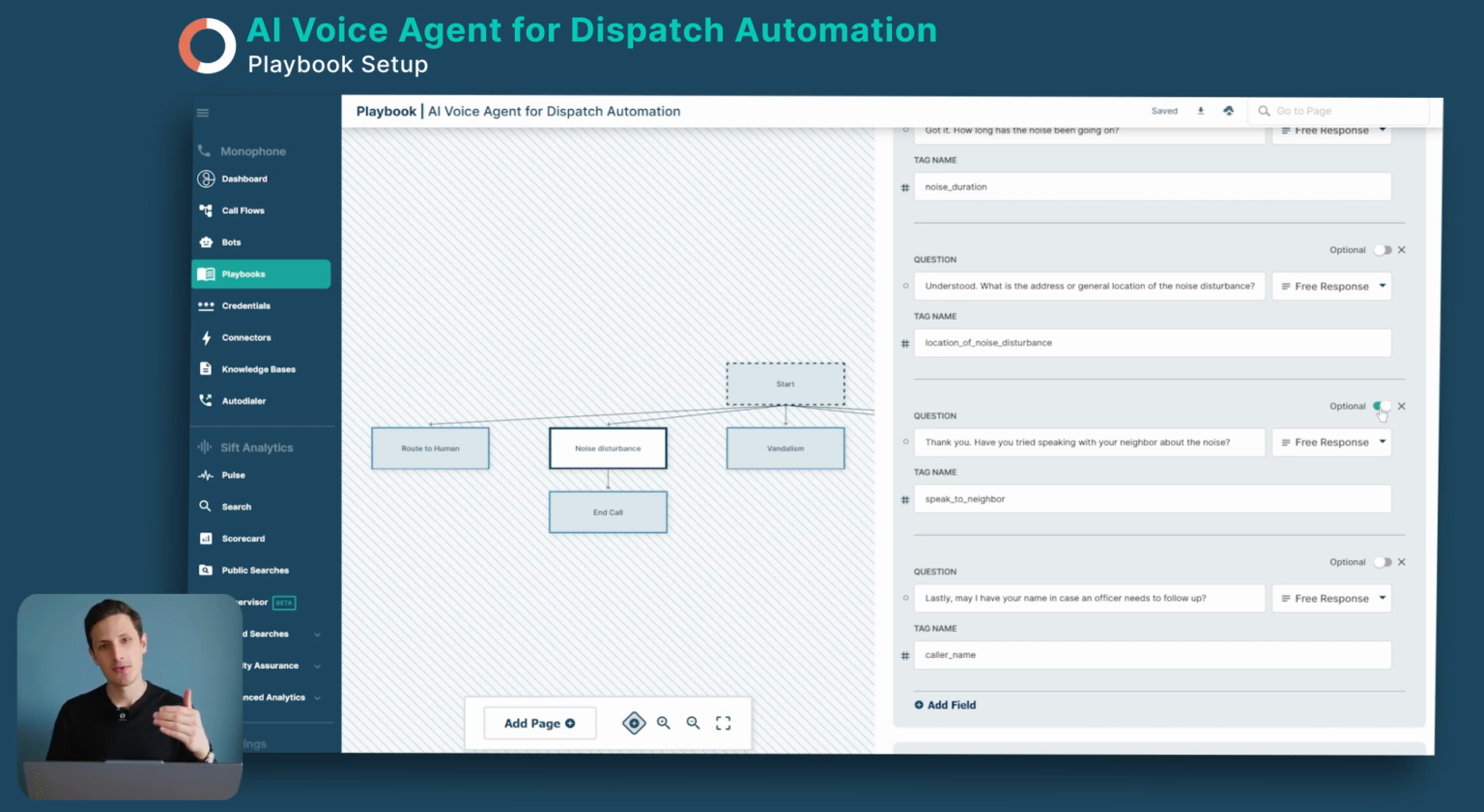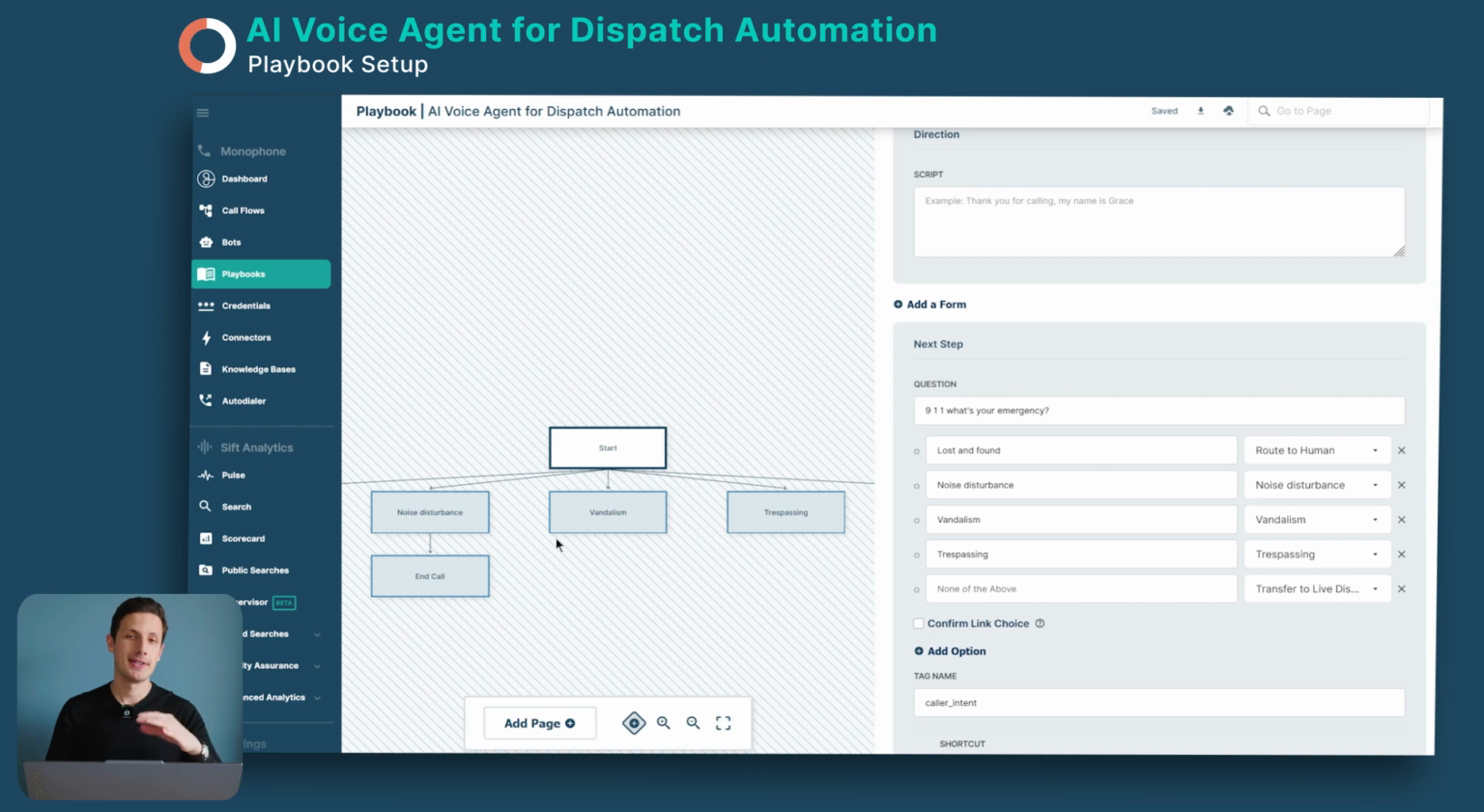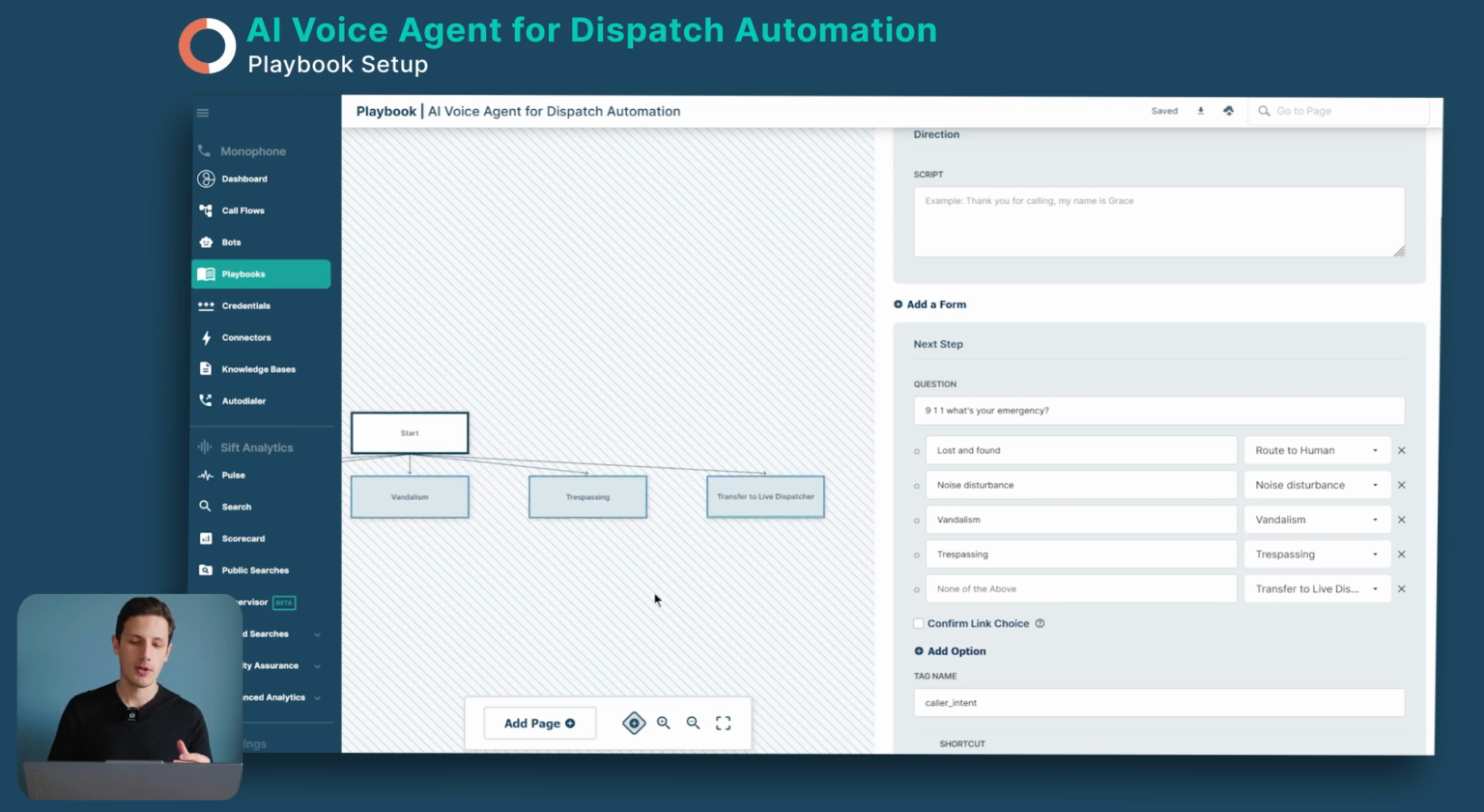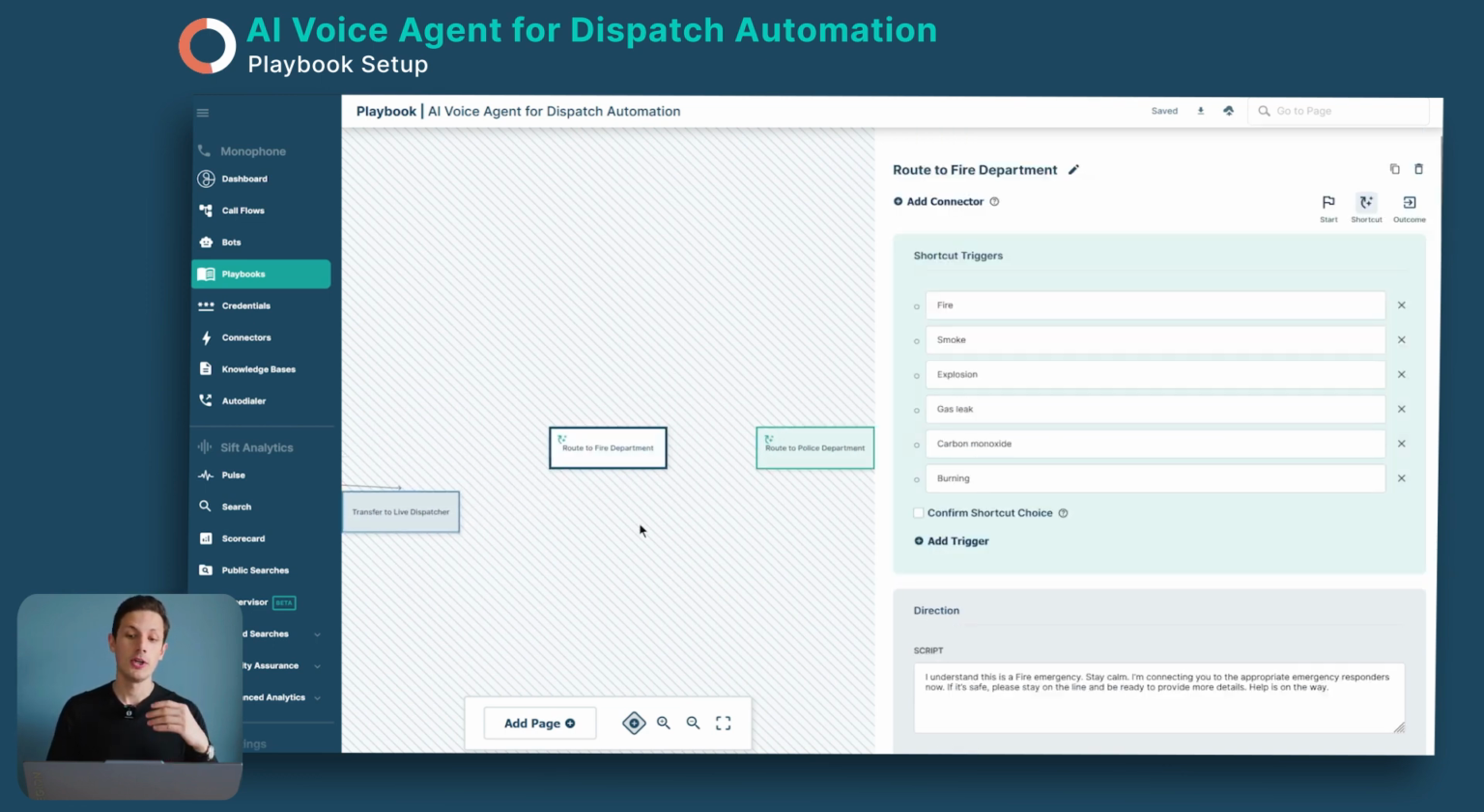So the person doesn't have to answer all the questions, but also of course in these 911 or emergency calls, things can change. And also not every call is non-emergency. So that's why we all have these on the side. We have these called shortcuts.